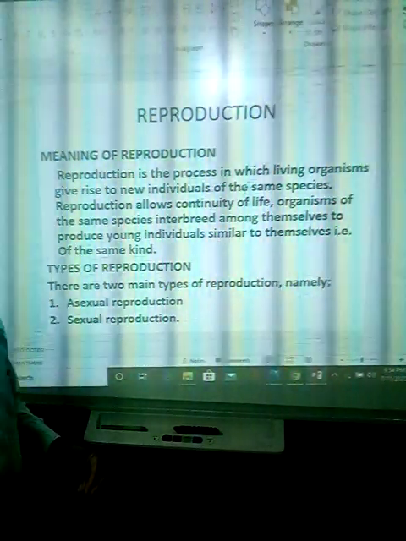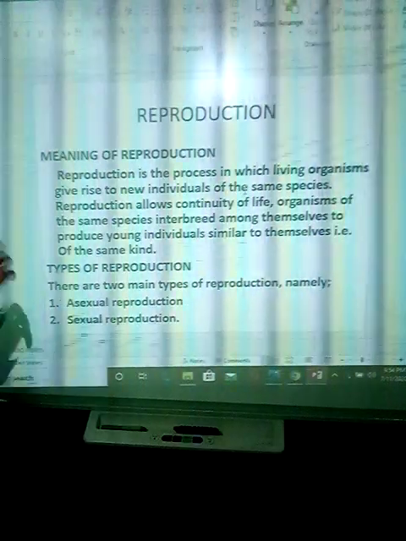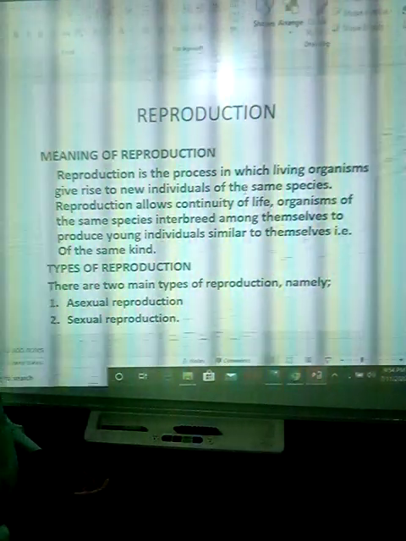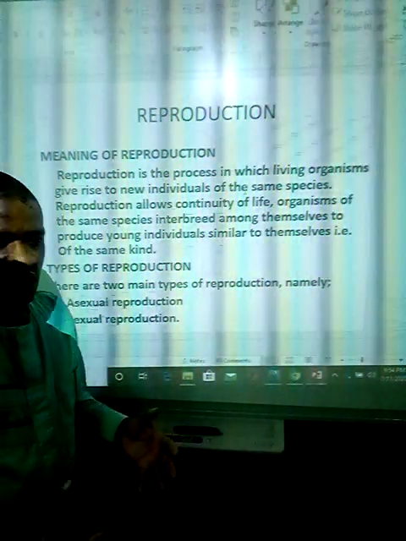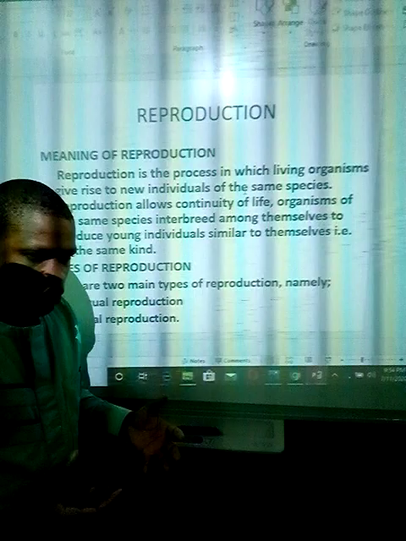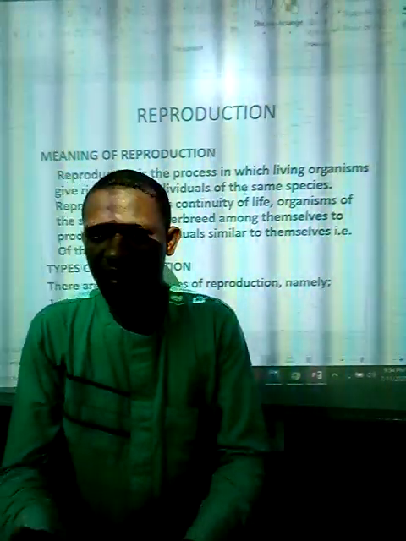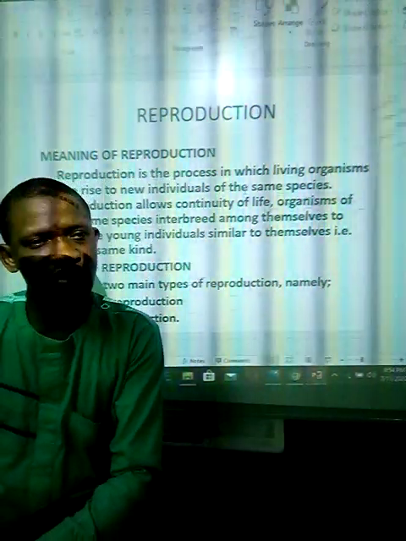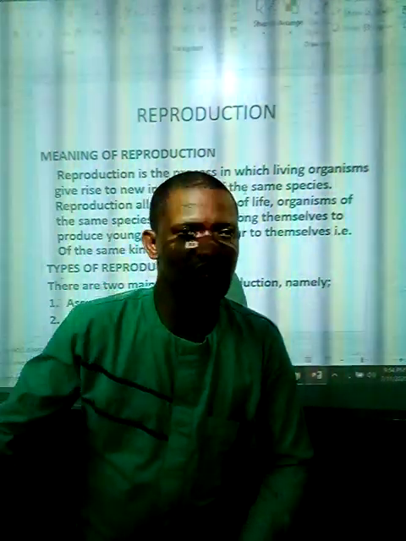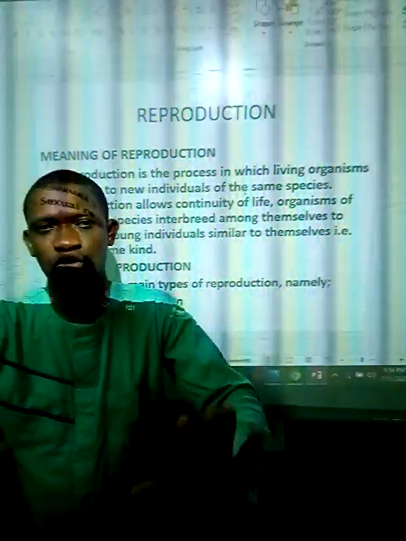Reproduction is a process in which living organisms give rise to new individuals of the same species. So the idea that human beings can interbreed with animals, for example a lion, cannot hold.